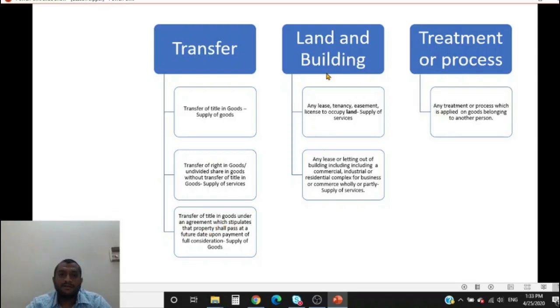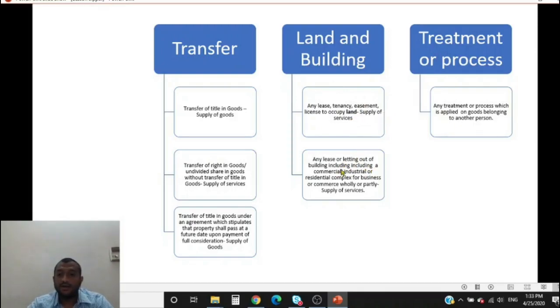So land and building. Any lease, tenancy, easement, license to occupy land is a supply of services. So this is simple. I'm leasing land. I'm giving it out to a tenant. I'm giving it for usage for a specified period of time. It is nothing but easement. License to occupy land. These are different names which are used in various contracts. So I want to cover all of these names. So this is nothing but a supply of service and not supply of goods.